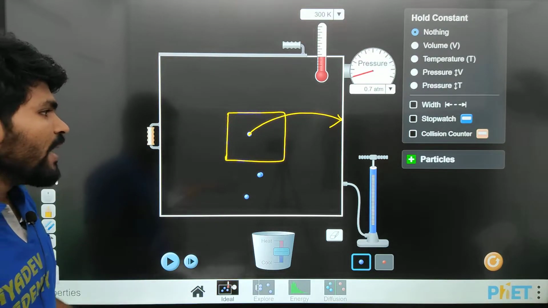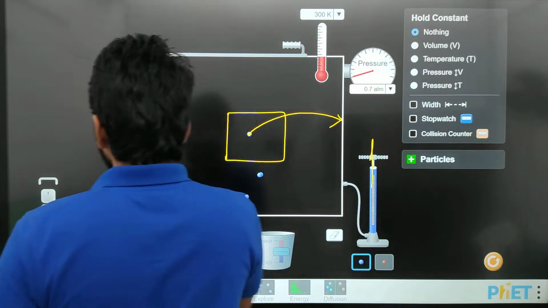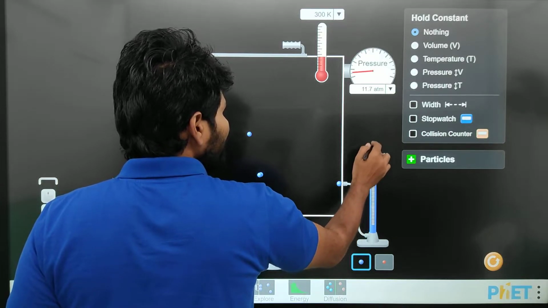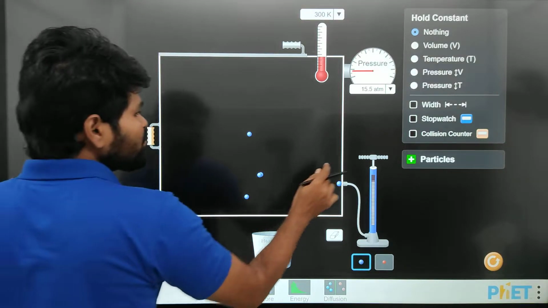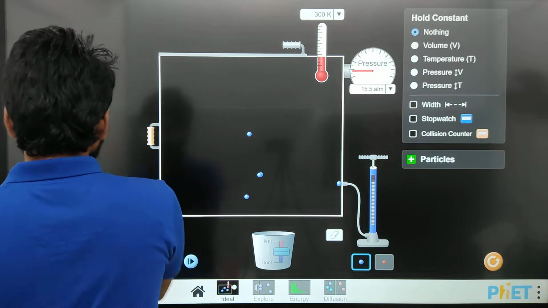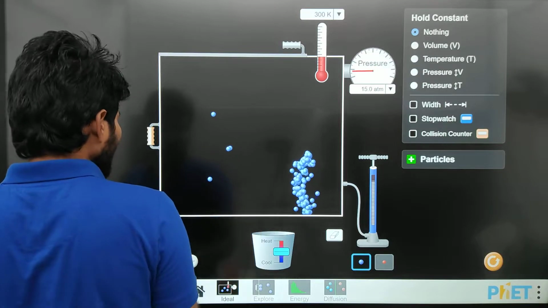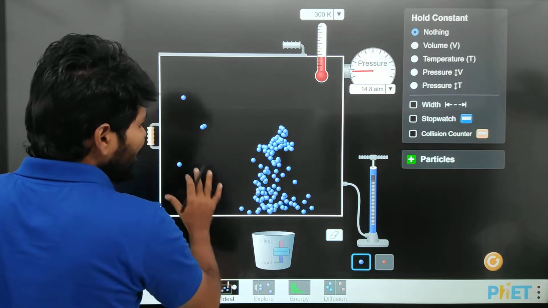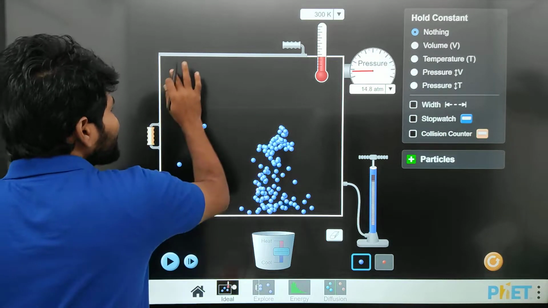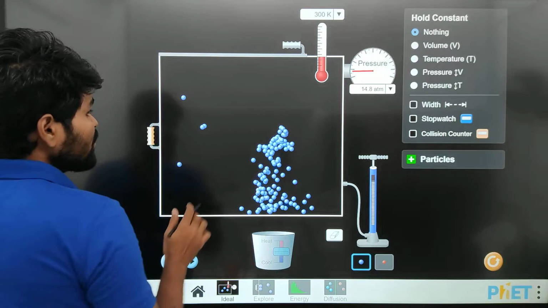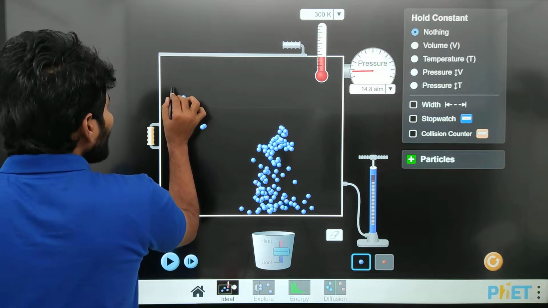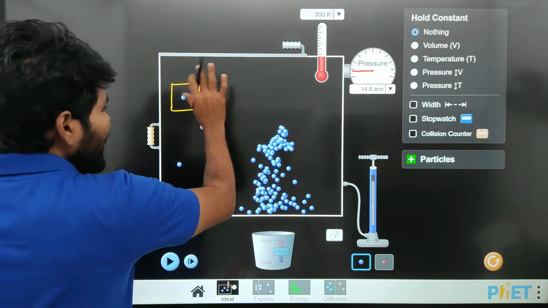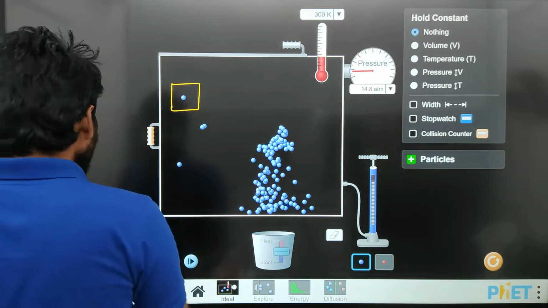So there are a number of molecules I am taking. I am going to calculate how much pressure all these molecules exert on this wall, on this container. To calculate this, I am taking only this one molecule. First I have to calculate this molecule's pressure, then I apply it to all the molecules. Okay, let's come to our discussion.